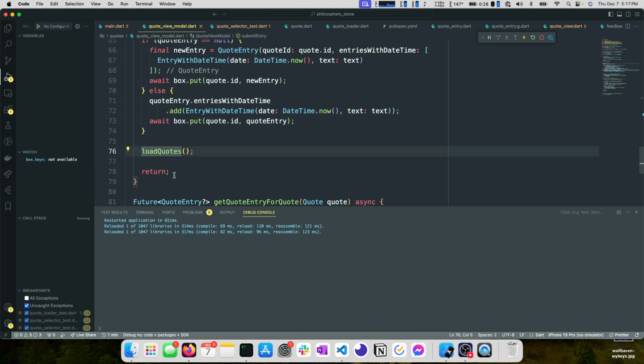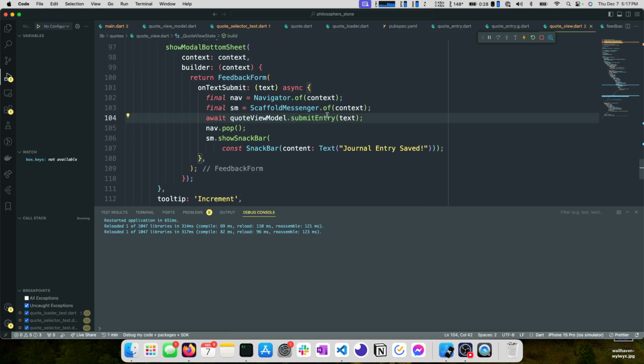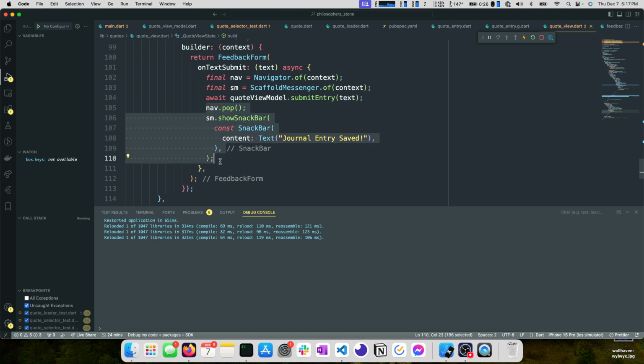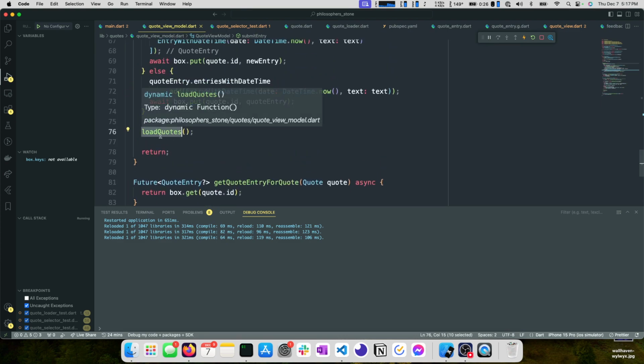In fact, if we do await this, what happens is we don't return until this completes, and the consequences of that are defined in our view. So in our case, we can't pop the navigation away, so we can't pop the bottom sheet out of the user's view, and we can't show the snack bar until that completes. We don't necessarily need to reload the new items before we do those things, so we won't await our load quote call here on line 76.